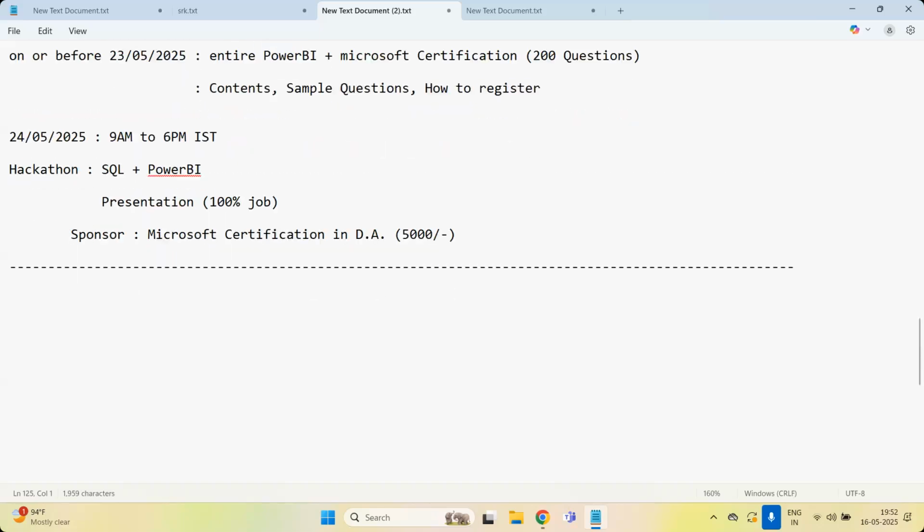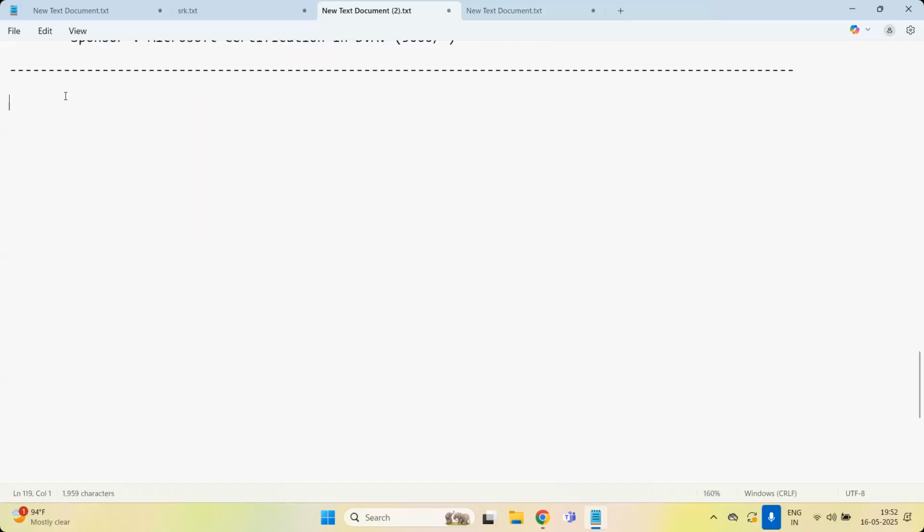Now, I will explain the steps in the data analytics project. As already you know: business problem understanding, data understanding, data cleaning, data analysis. Data analysis means it's a combination of data analysis plus data visualization, both in the same step only. Separately, a data visualization step is not there. In data analysis only, data visualization is also a part. And finally, you are going to have the presentation.